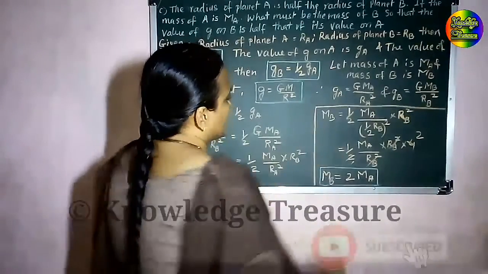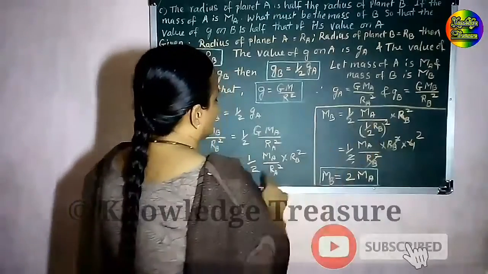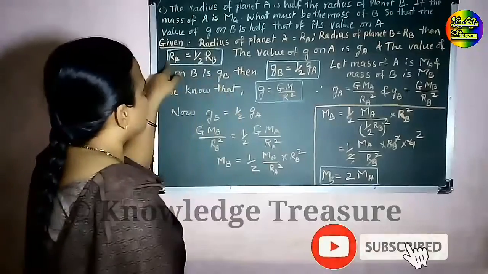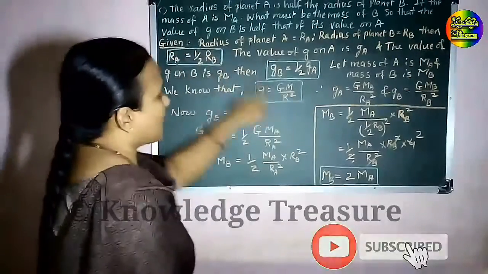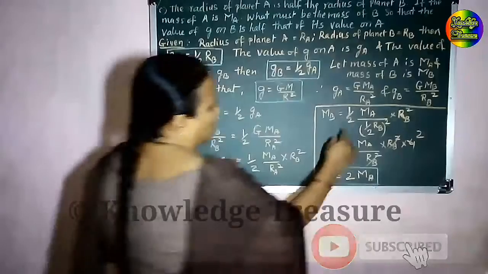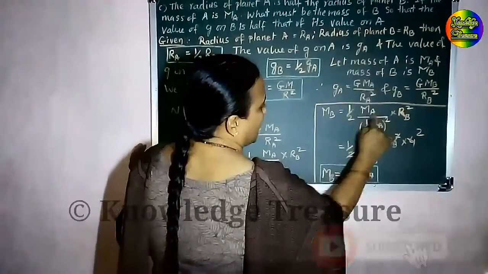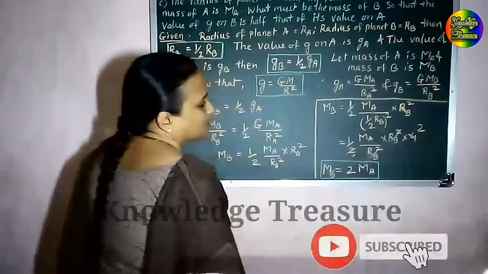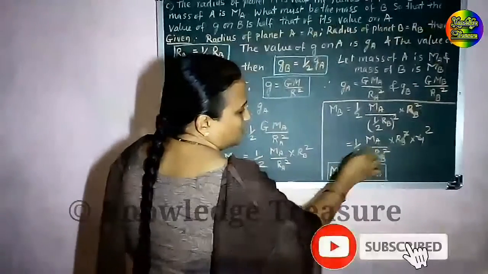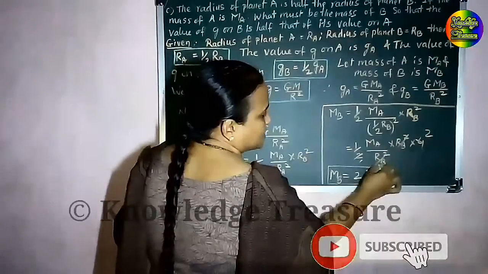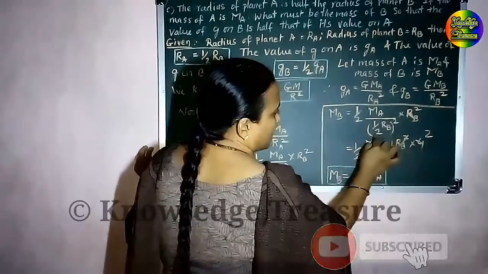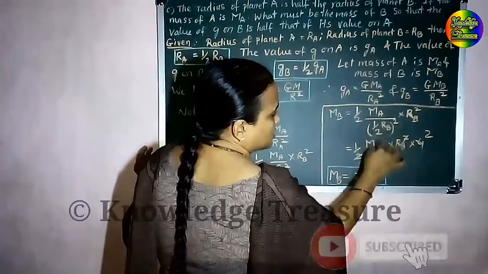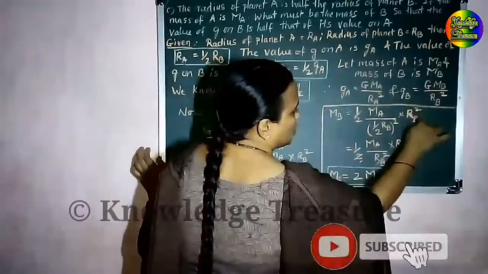Now Mb is equal to half into Ma into, we know the relationship between Ra and Rb, that is Ra is equal to half Rb. Put this value here. So what you are getting? Half into Ma upon half Rb's whole square into Rb square. So half into Ma upon Rb square into Rb square. This 1 upon 2 whole square means 1 upon 4. This 4 goes to the numerator.